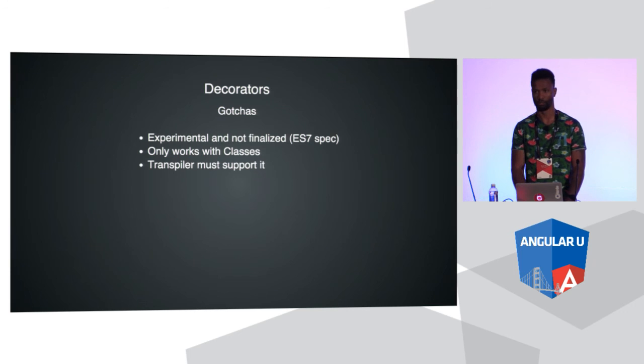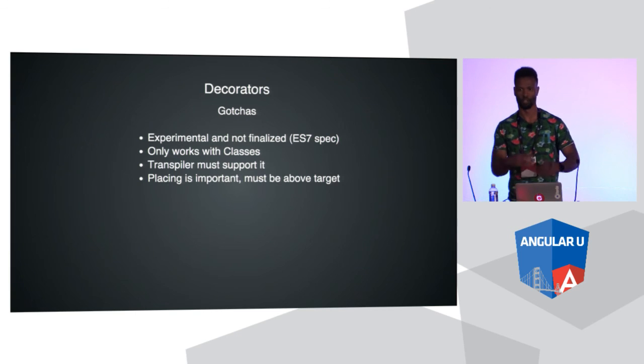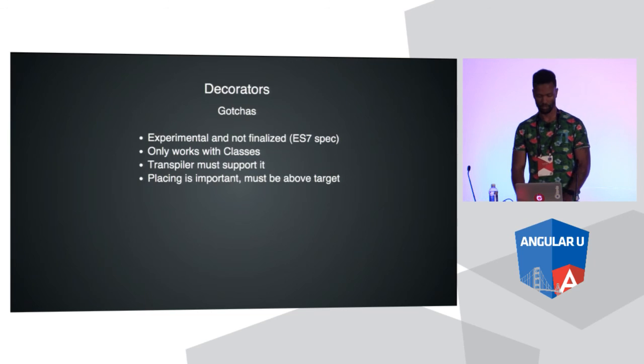The transpiler must support it. Babel definitely supports it. Not sure if Traceur does. Maybe it does, I don't know. I can't guarantee that. Placement is important. You must place these decorators above the target that you're trying to decorate. You cannot just put them willy-nilly in your code and expect it to know where to go. You've got to put it above the thing.